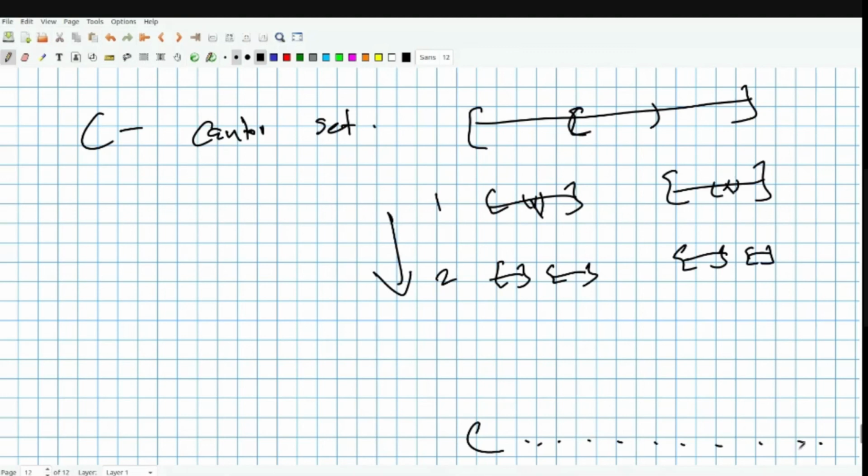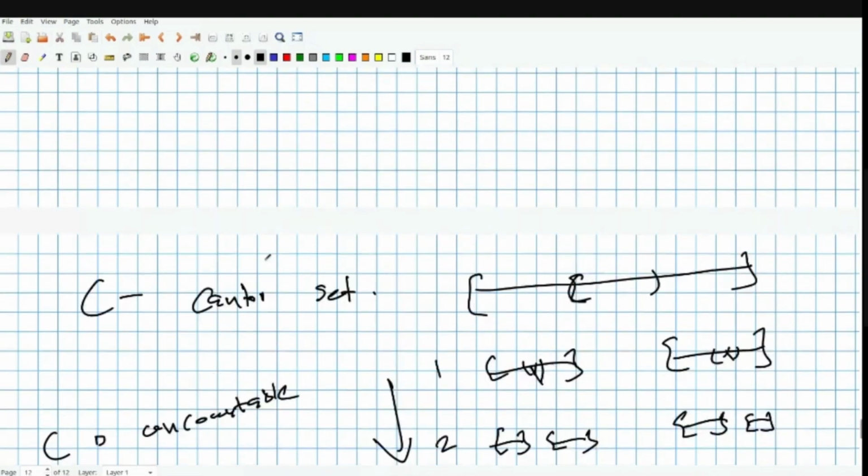It actually has very nice properties. One of the properties is that it is uncountable. C is uncountable. And if you have seen open and closed sets and topology, then you can see that it is actually a closed set and a perfect set. Very nice properties. Okay, so the point is this is uncountable.